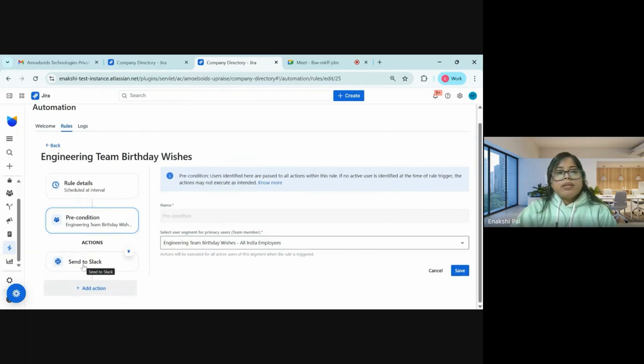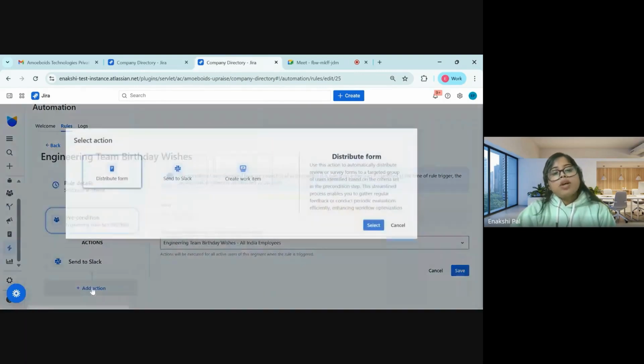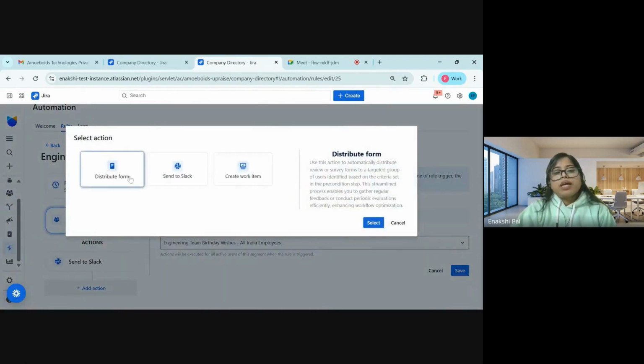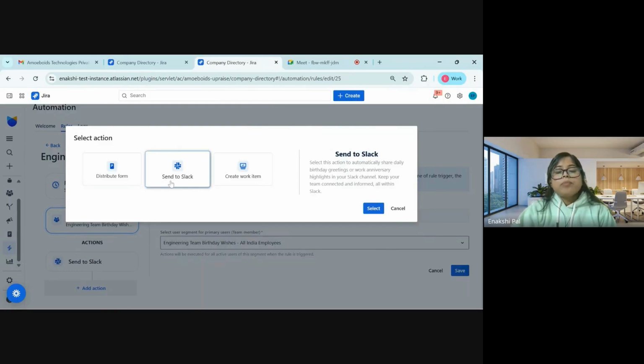Since I have already configured this rule, you can see here in the actions it is sent to Slack, but when you will be configuring this rule, you won't have this pre-selected. You will only see this add action button. So on click of add action button, you will see we have currently three actions, right? Distribute form, send to Slack, and create work item. So for today's use case, we are talking about send to Slack, which will automatically share the birthday greetings or the work anniversary highlights, right? So you can simply go ahead and click on select.